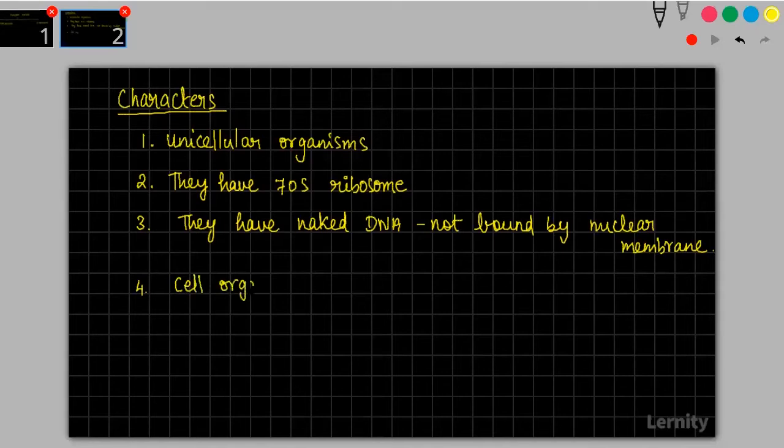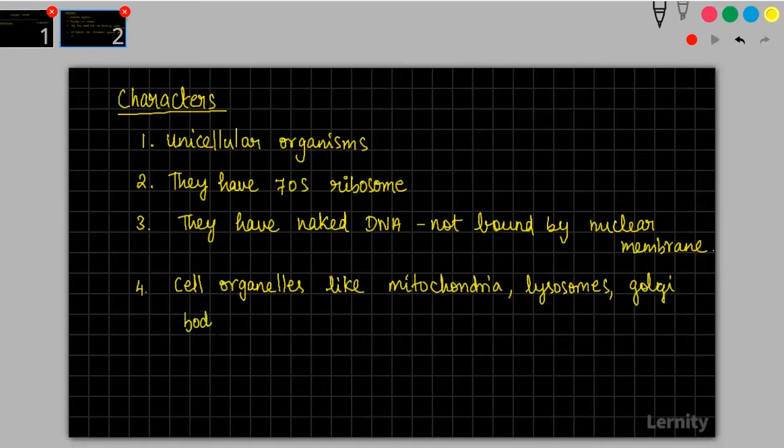Cell organelles like mitochondria, lysosomes, Golgi body, endoplasmic reticulum are absent.